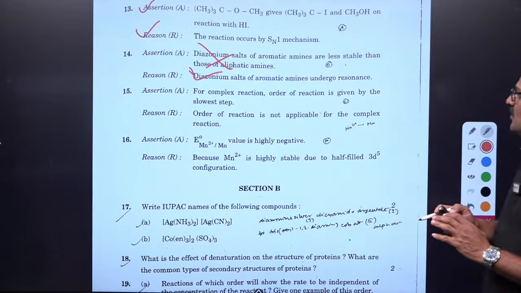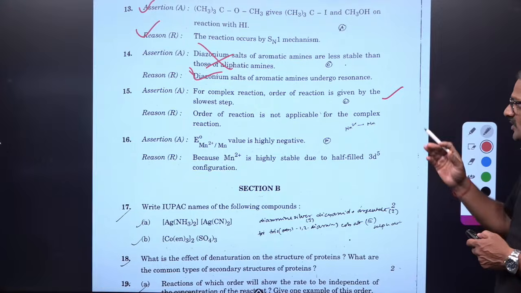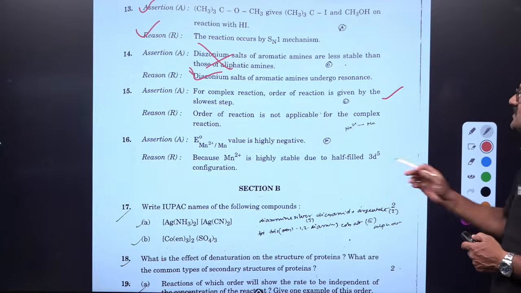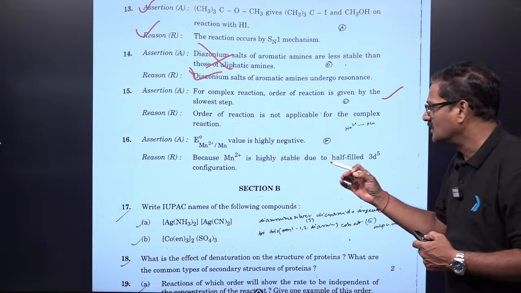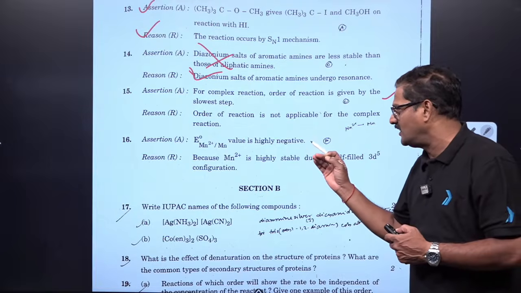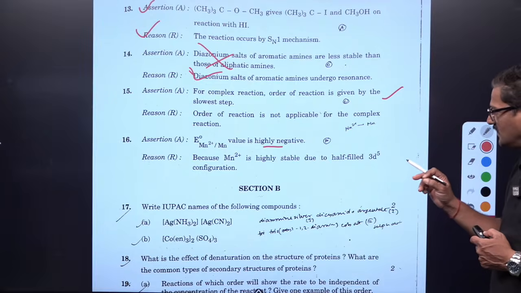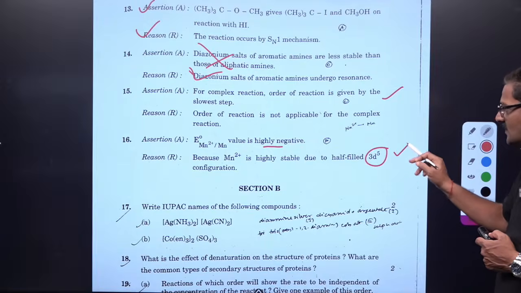For complex reaction, order of the reaction is given by the slowest step, correct one. Order of a reaction is not applicable for the complex reaction. No, it can be taken for a complex reaction. Okay, and Mn2 plus and Mn, the value is highly negative, because Mn2 plus is highly stable due to the half-filled d5 configuration. It is correct.